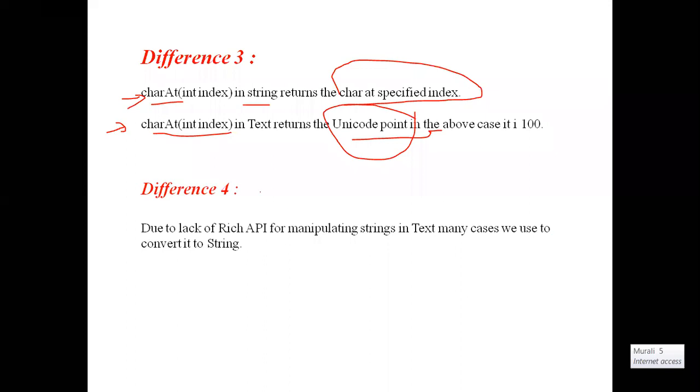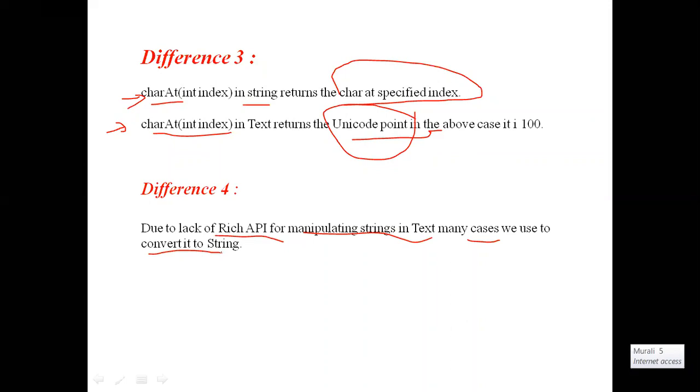Next, the Hadoop Text does not have the rich API, application programming interface. Due to the lack of a rich API for manipulating strings in Text, in many cases we need to convert the Hadoop Text to String. That is one more difference. When we compare with Java string, the Hadoop Text class does not have the rich API.